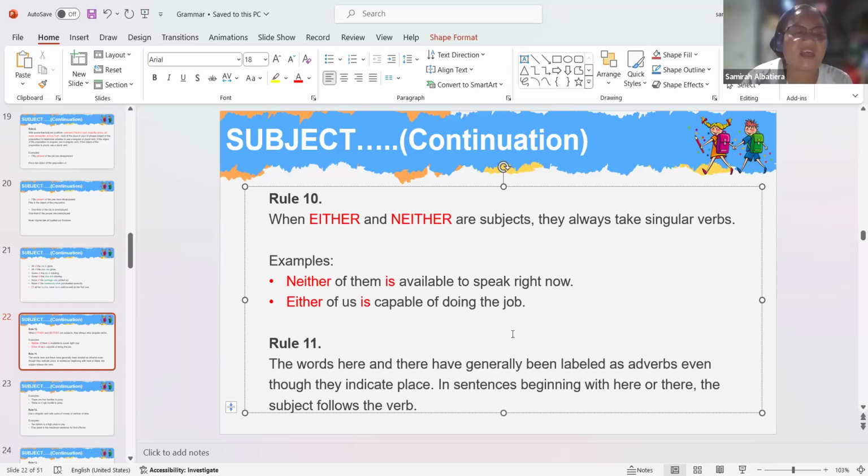Okay, rule 11. The words here and there have generally been labeled as adverbs. Look at this. They have been labeled as adverbs.